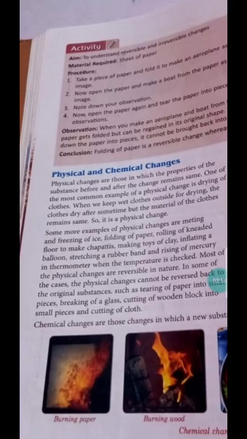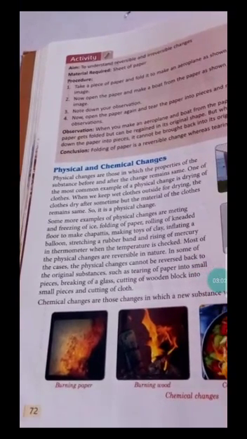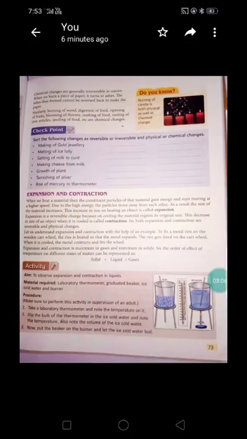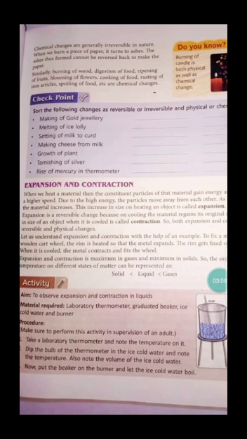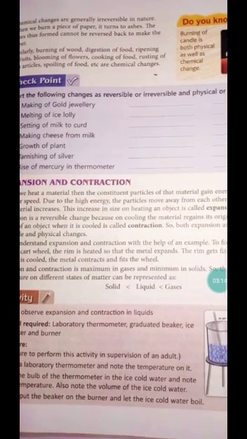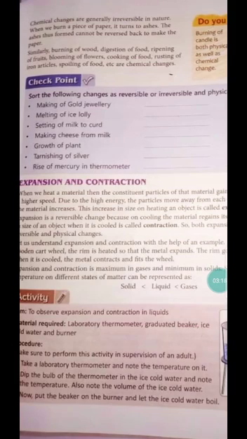Now, chemical change. Chemical changes are those in which a new substance is formed. Chemical changes are generally irreversible in nature. For example, when we burn a piece of paper, it turns into ashes. The ashes thus formed cannot be reversed back to make paper.